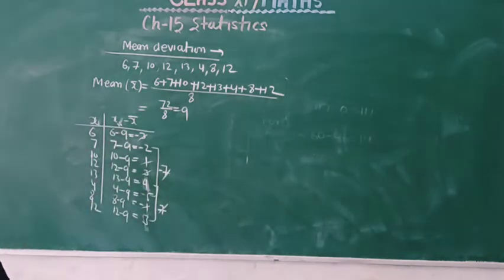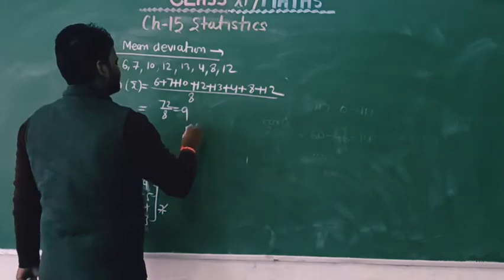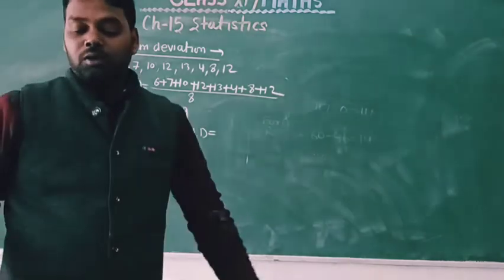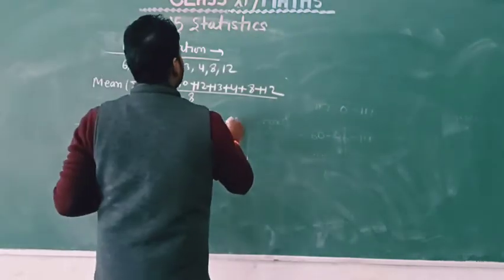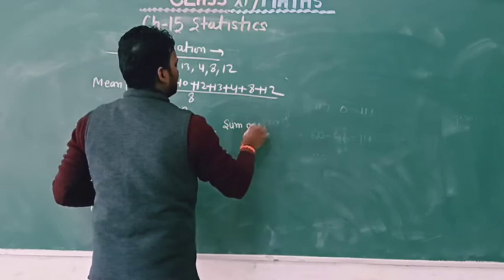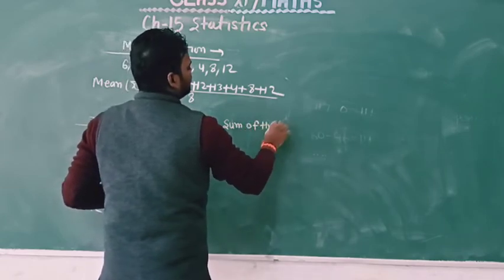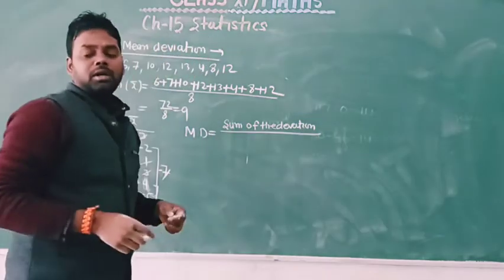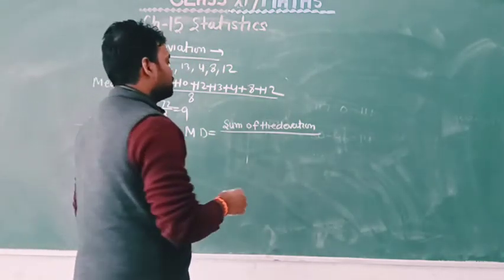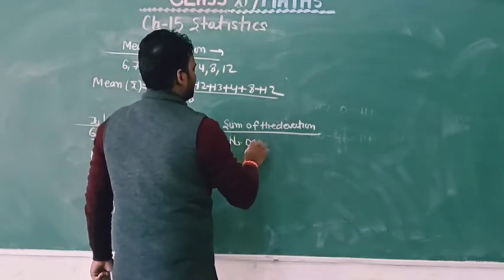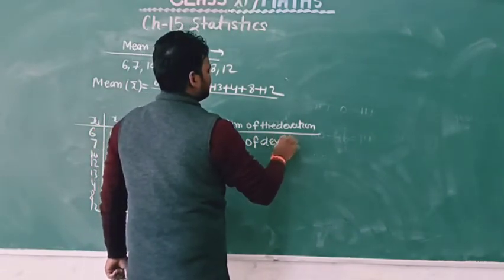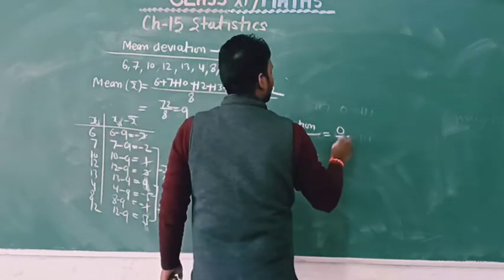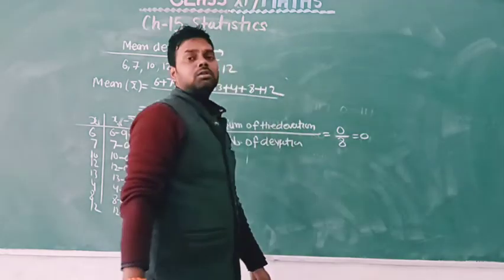So here we see mean deviation. Mean deviation MD is equal to the sum of the deviation upon the number of deviation, which is equal to 0 upon 8, equal to 0.